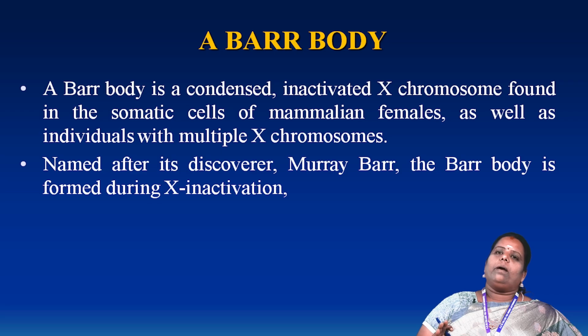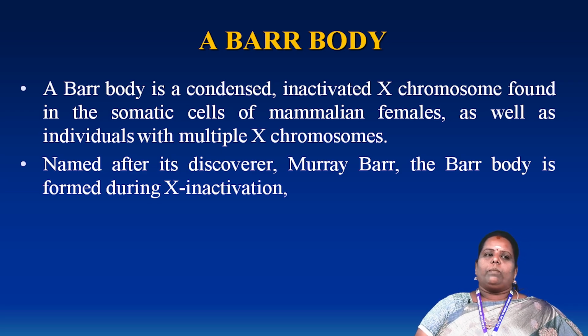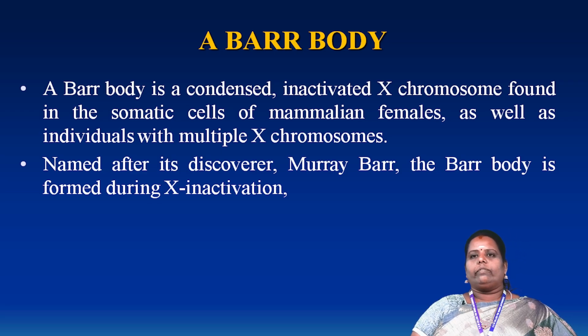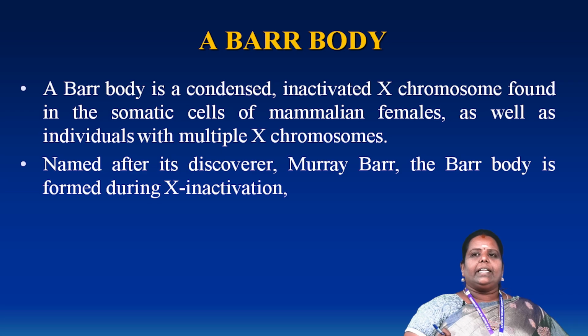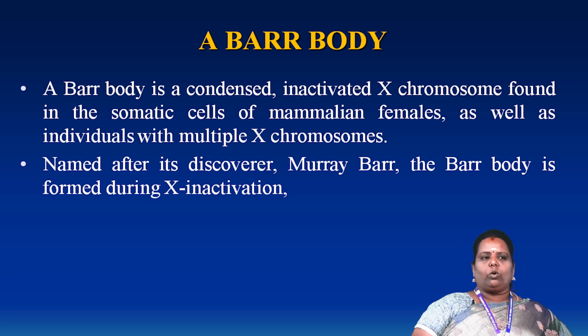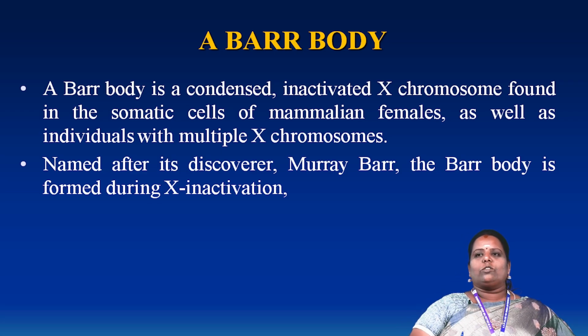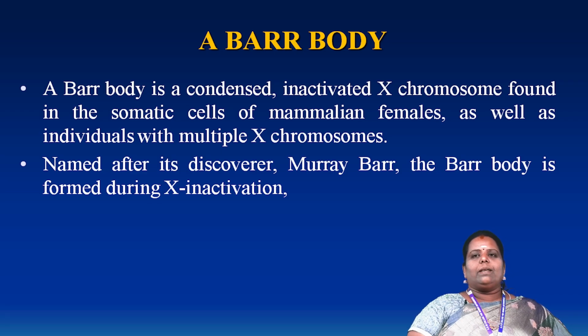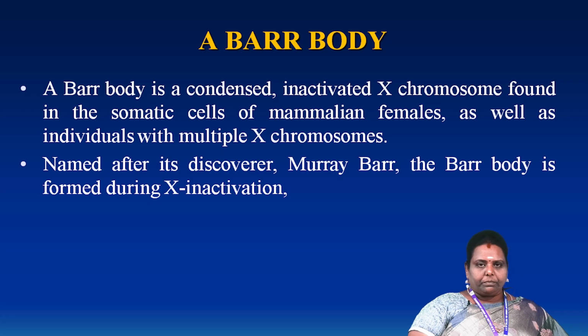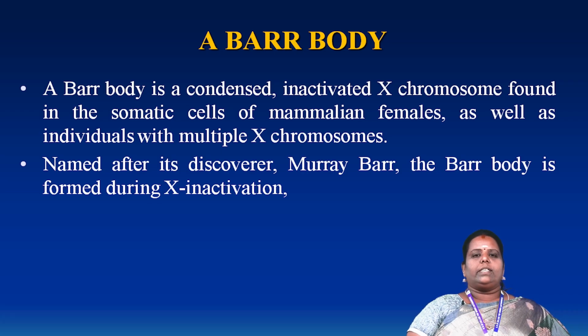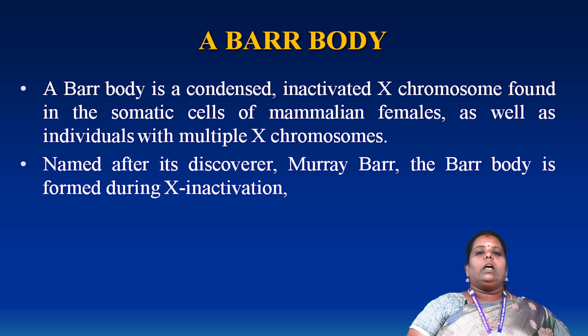Another topic is the Barr body. A Barr body is a condensed, inactivated X chromosome. It is found in the somatic cells of mammalian females. Why is it important? Already I told you, we have X chromosomes and a Y chromosome: XX in the female and XY in the male.